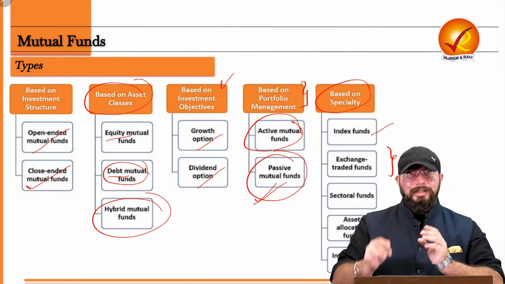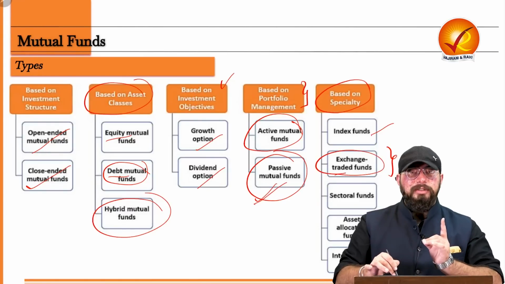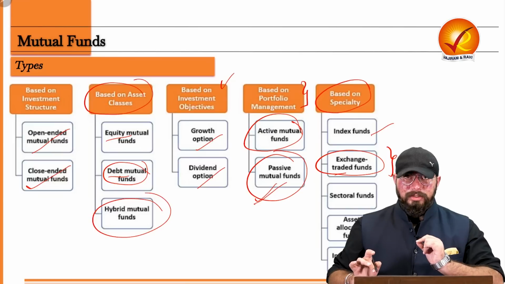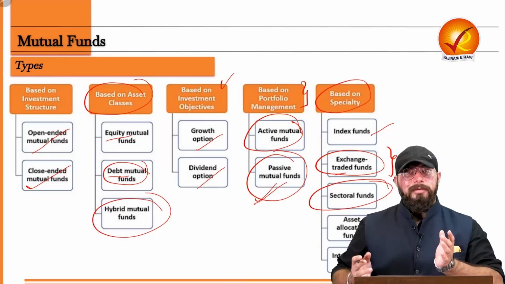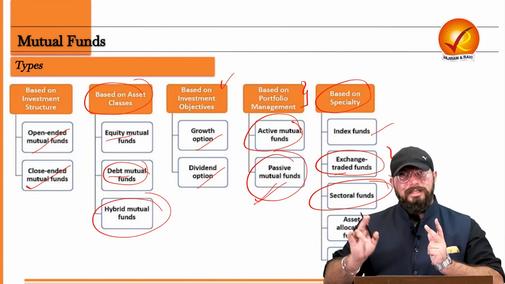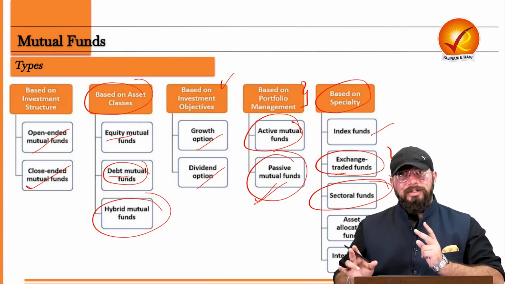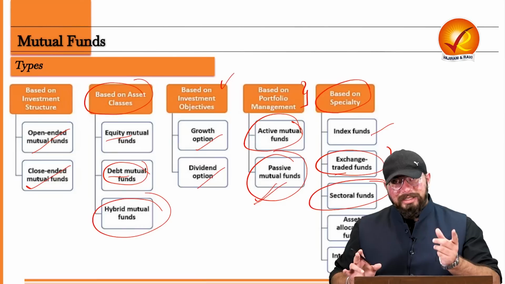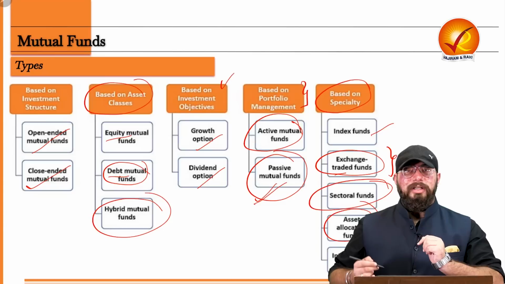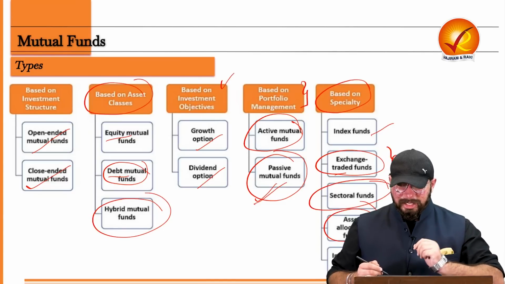And exchange traded funds are similar to index funds, but there is one difference: exchange traded funds are basically traded in the stock markets. That is very important for you to understand. Sectoral funds, as the name suggests, are mutual funds which are invested only in a particular sector, for example infrastructure, energy, or FMCG. So if the mutual fund is invested in a particular sector, that is your sectoral fund. Asset allocation funds: basically allocation of assets happens in this type of mutual fund.